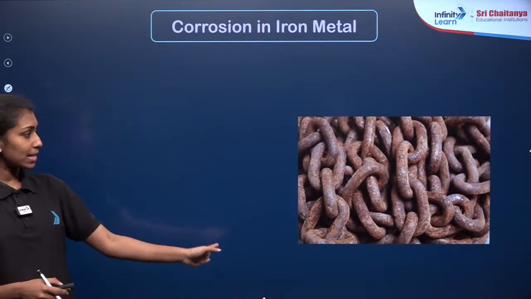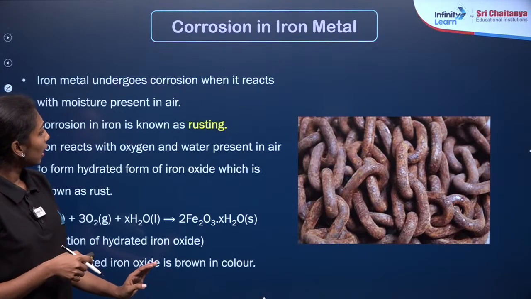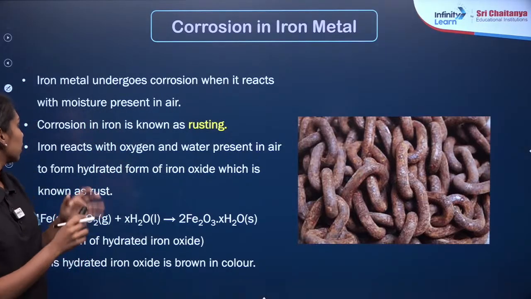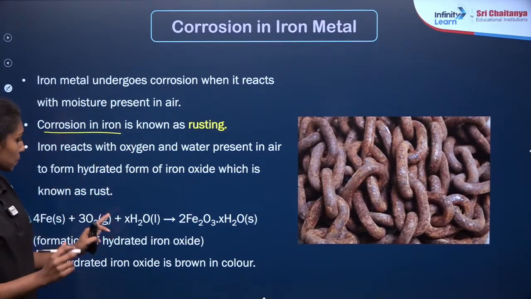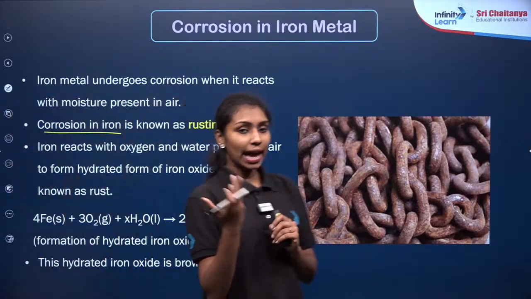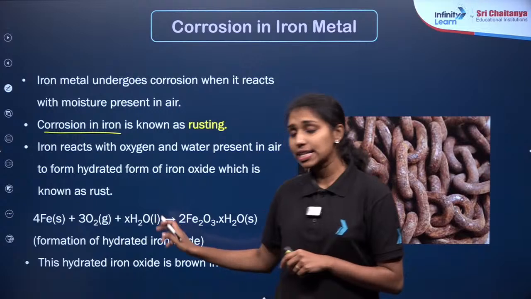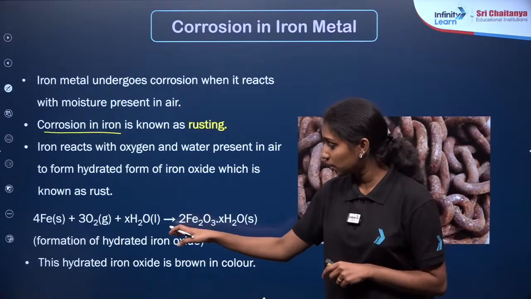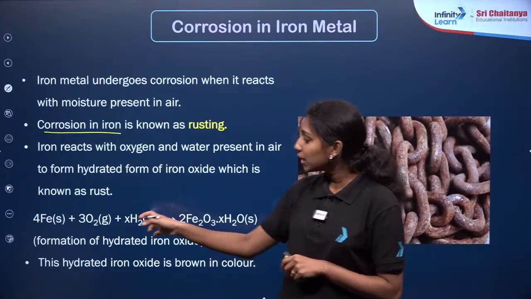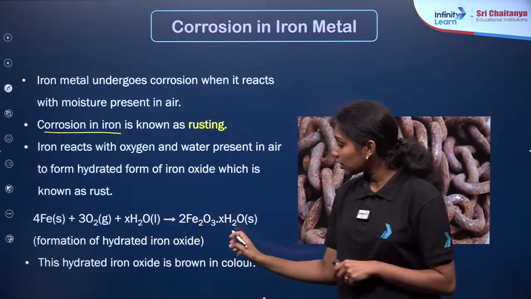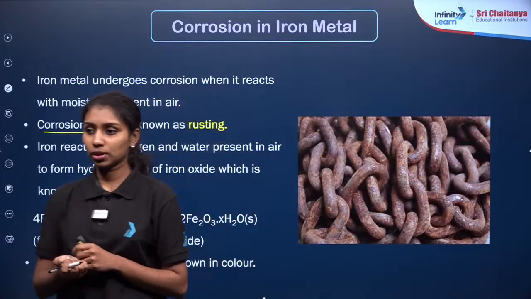Then the same example, that is the rusting of iron, right? We have already discussed it, but again I am giving an idea about that. Corrosion in iron is known as rusting. So what is the chemical reaction we are observing here? The metal will react with oxygen as well as the water content or moisture in the air to form Fe2O3·xH2O. If you are taking 2H2O here, the final compound will be Fe2O3·2H2O only. Clear?